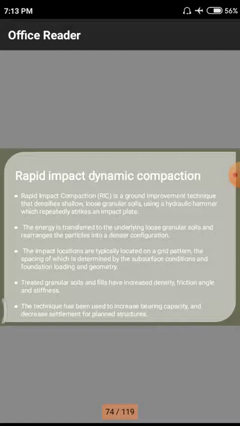In our first year we have an engineering workshop. In that also we have a hammer and other tools to make different components. Likewise we have the hammer effect here. That means by using this hammer effect, we need to densify the soil. Particularly it is a hydraulic hammer which repeatedly strikes an impact plate. That means we are using a hydraulic hammer. Hydraulic forces are normally used nowadays in cranes and rollers to produce these artificial waves and other moving equipment.